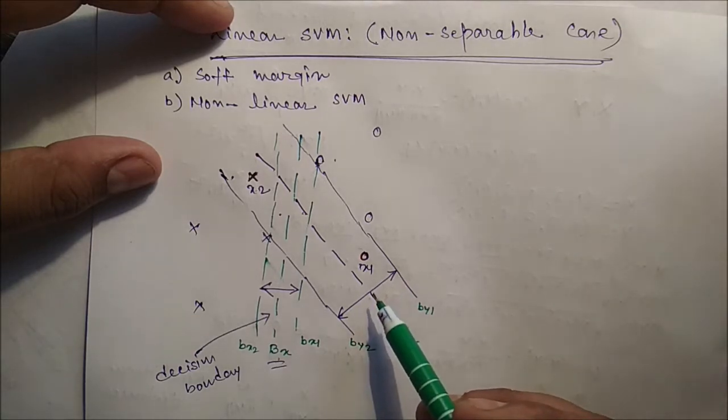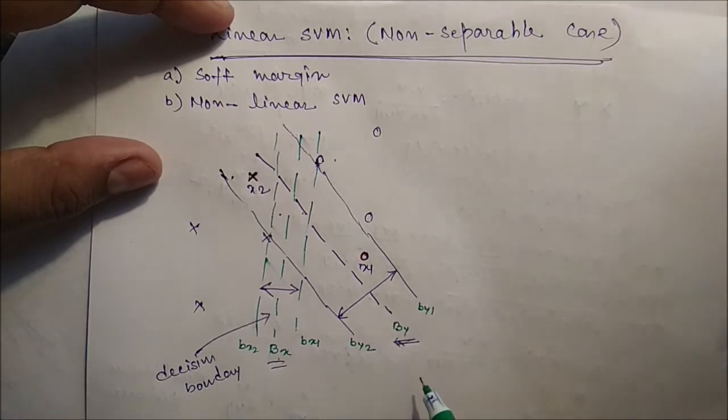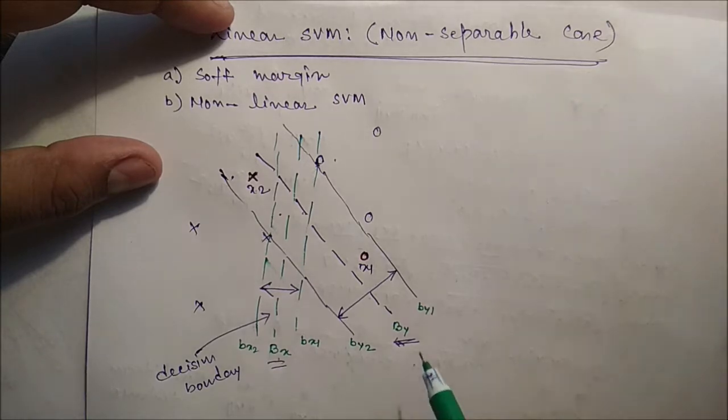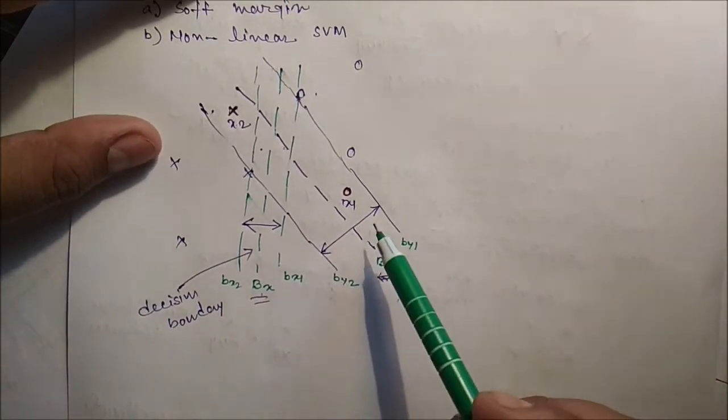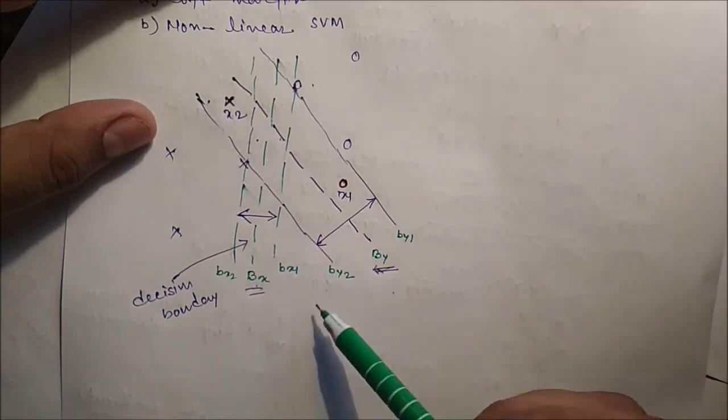So the main objective is how to construct a decision boundary that is tolerable to small training error using a method known as the soft margin approach. Here we apply the soft margin approach to decide which one is better.